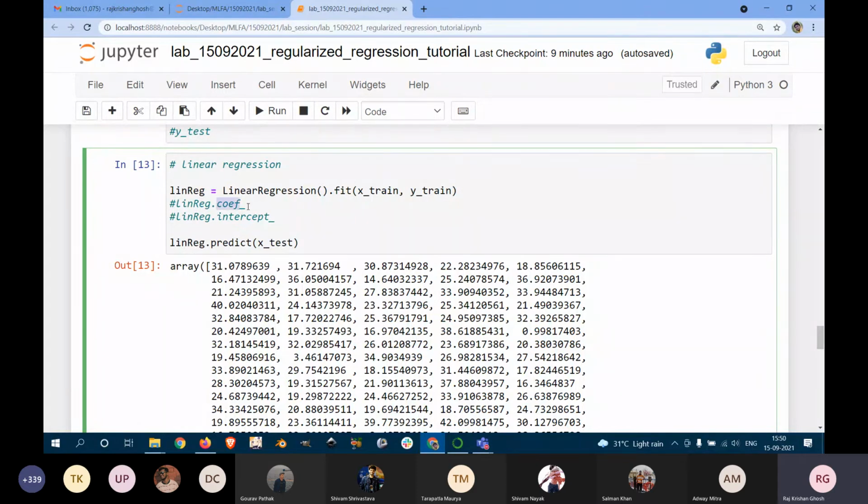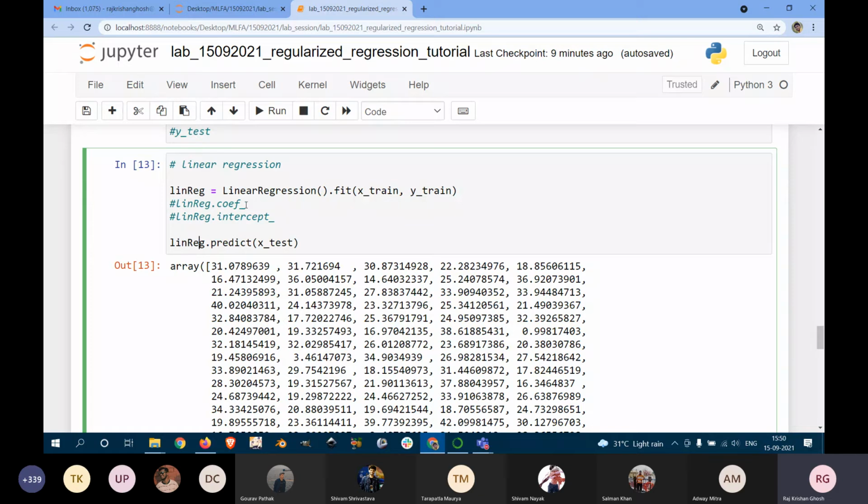So what are the coefficients? The W values. We can see the different W values by using this syntax. Similarly, we can also see the intercept. The coefficients will be a set of numbers because there are different W values, and the intercept will be one scalar value because there is only one intercept, only one B. So it will be shown by this syntax.